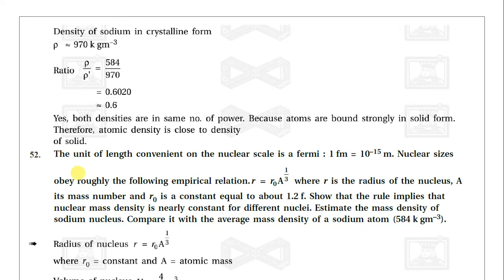So see here, the density of solid in the crystalline form is 970 kilogram per meter cubed. So the ratio of rho upon rho dash is equal to 584 divided by 970. So we will get that the value is equal to 0.6. Yes, both densities are of the same order of magnitude, because atoms are bound strongly in the solid form. Therefore the atomic density is close to the density.